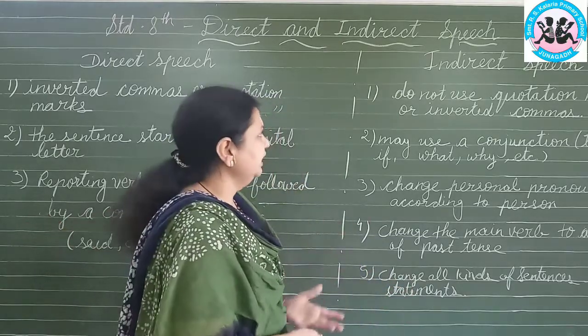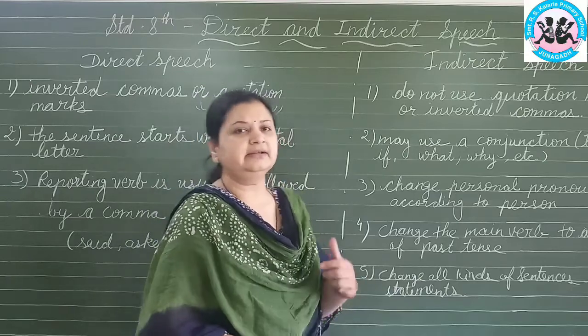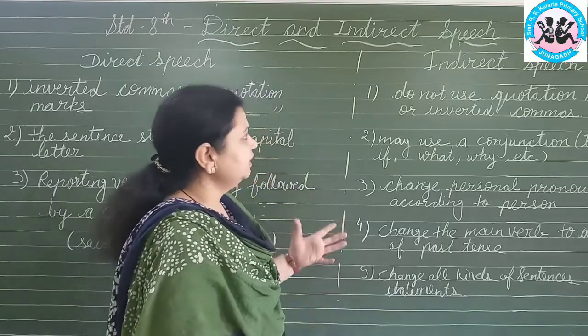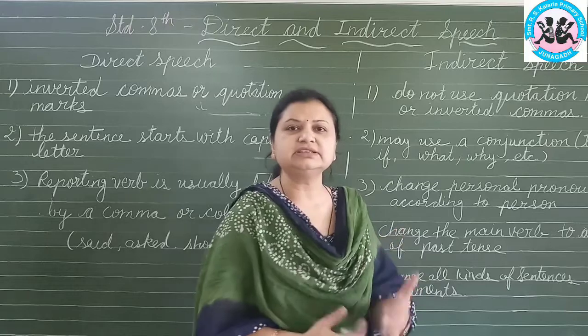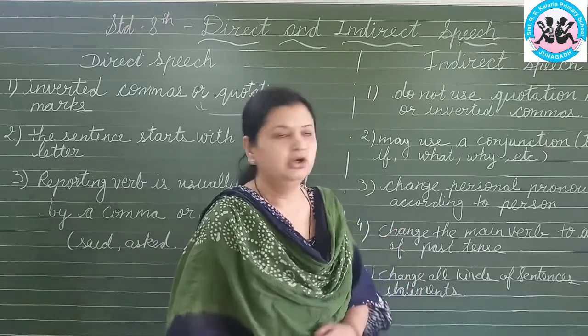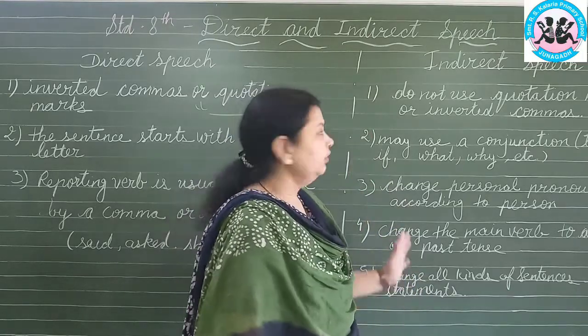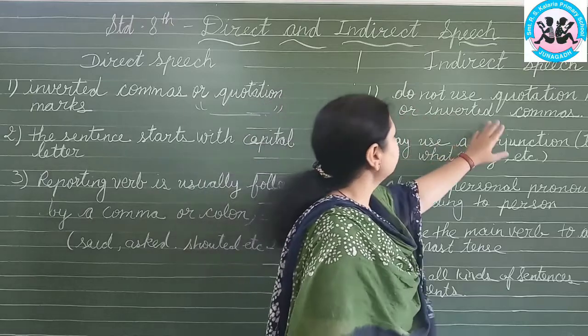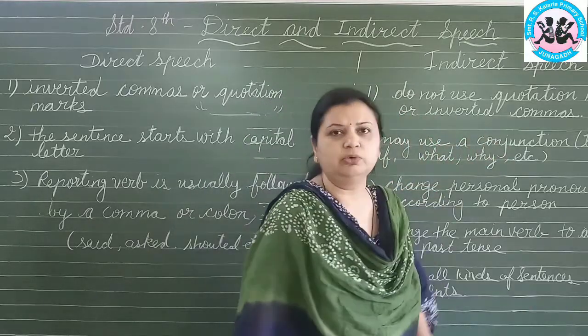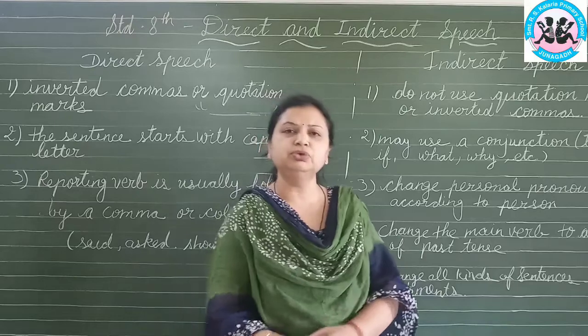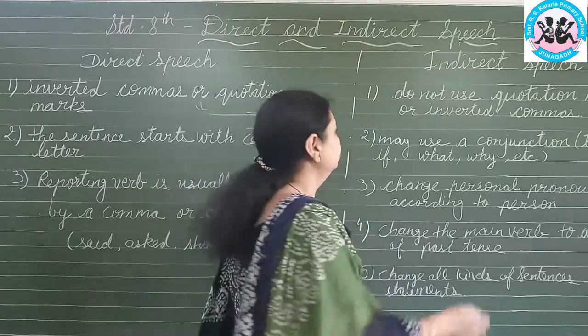Now come to indirect speech. When we are changing the sentence into a statement, what do we have to follow? Do not use quotation marks or inverted commas. We have to remove them.